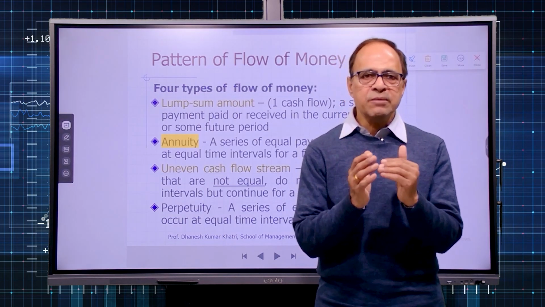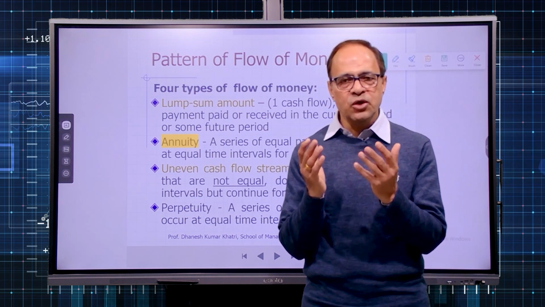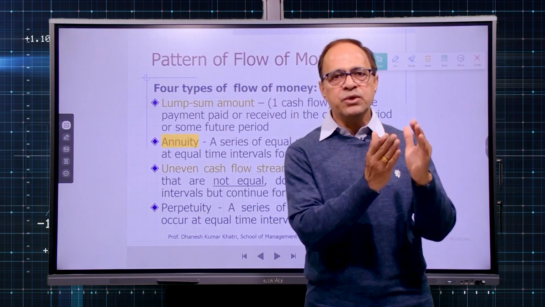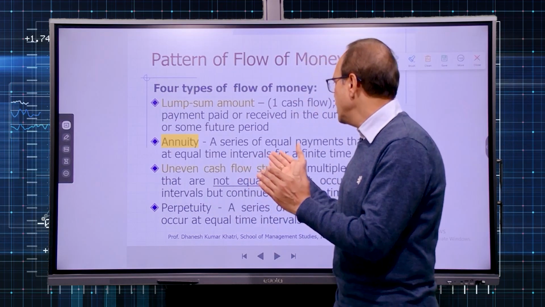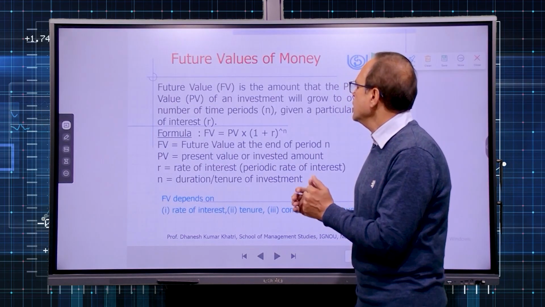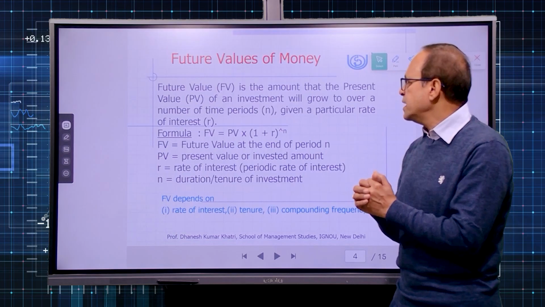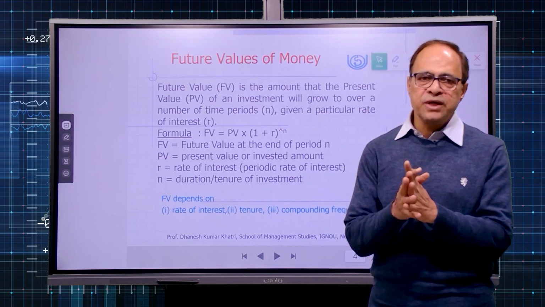So when we discuss future value of money, we will be discussing future value of lump sum amount, future value of an annuity, regular annuity as well as advance annuity, and future value of uneven cash flow streams. Now, future value of money. Future value is the amount that the present value of an investment will grow to over a number of years.